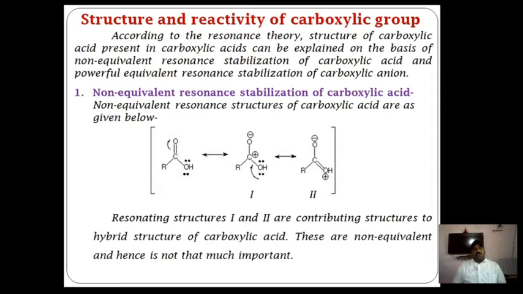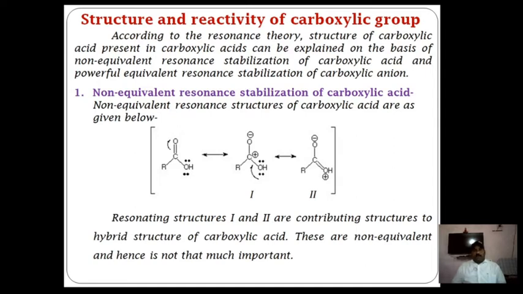The structure present in carboxylic acids can be explained on the basis of their non-equivalent resonance stabilization of that carboxylic acid and powerful equivalent resonance stabilization of that carboxyl anion.